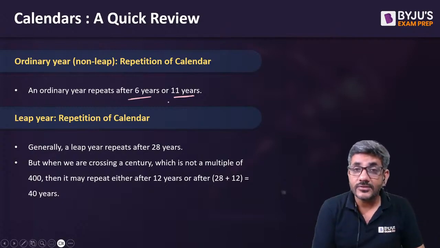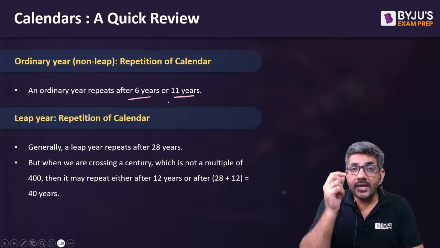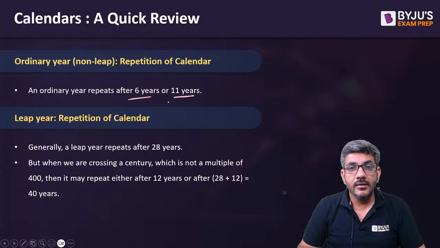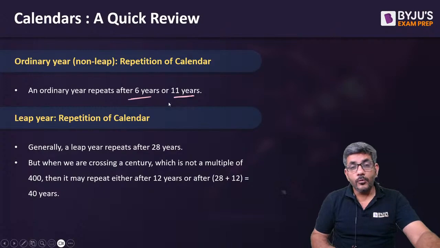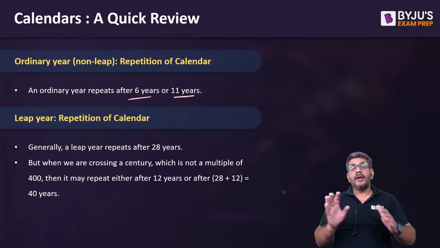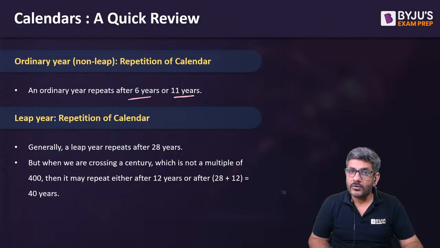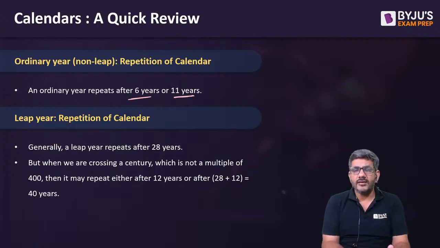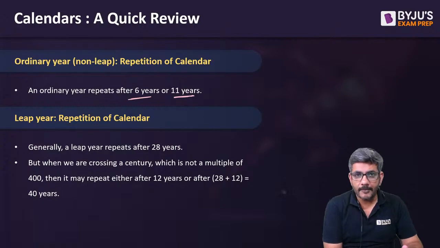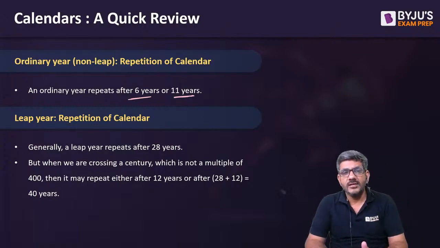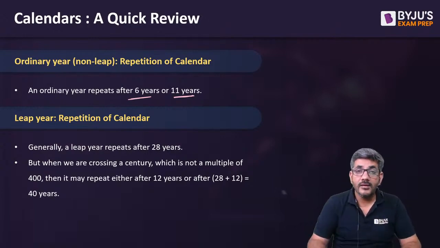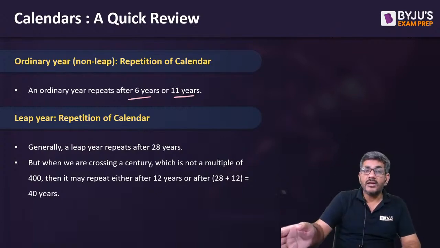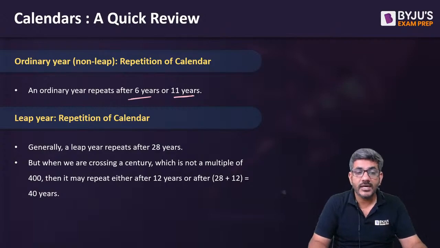Second thing, listen carefully. The second problem is the calendar of a normal year will repeat in a normal year only, and calendar of a leap year would repeat in a leap year only. So sometimes you might say there is a year whose first day is Monday, and after 5 or 6 years another year comes whose first day is also Monday, but I will not consider that it is repeating. Reason: that year might be a leap year and this year is not a leap year. Because of that, this might happen.